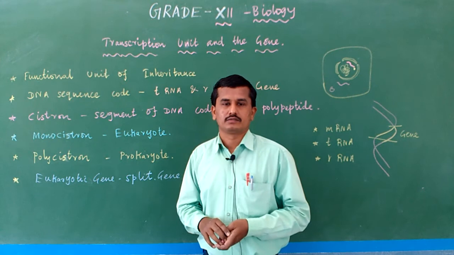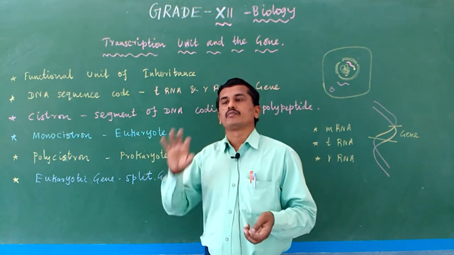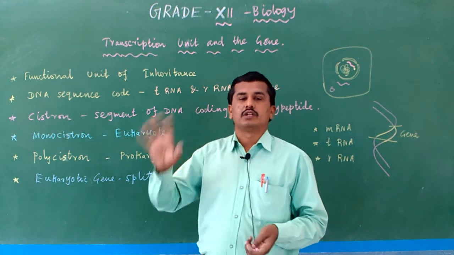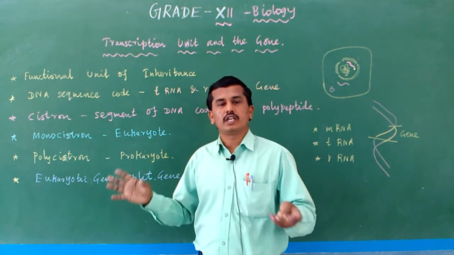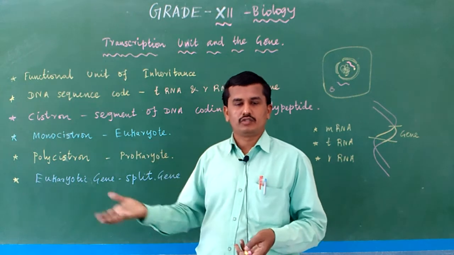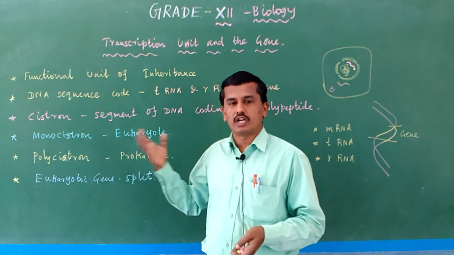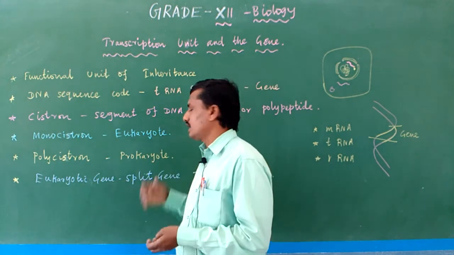So that's monocistron. All the genes which code for the protein histone are similar. So monocistronic units are present in eukaryotes and polycistronic in prokaryotes.